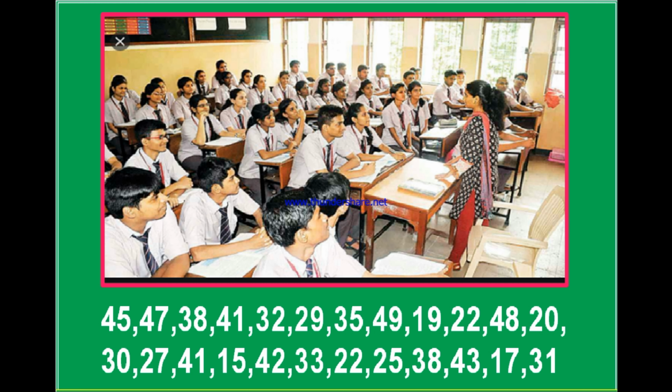Now, this data is of two types. One is ungrouped data and the second is grouped data. Ungrouped data is also called raw data. If you observe, these marks are given as scores individually, one by one, like this. This is called ungrouped data, or raw data. By looking at this data, we cannot judge the intelligence of the students, or their academic performance, by observing these marks.